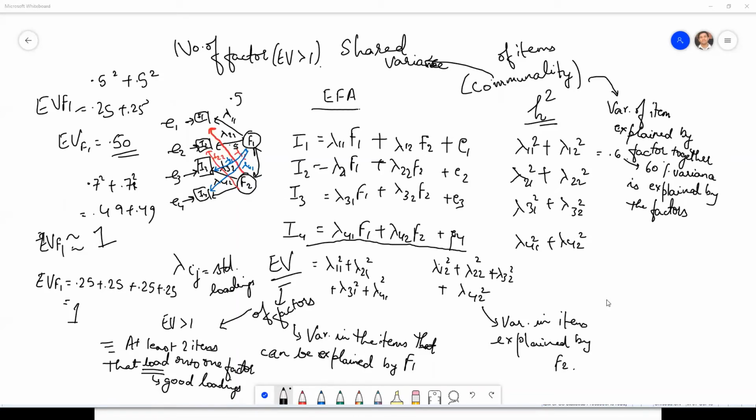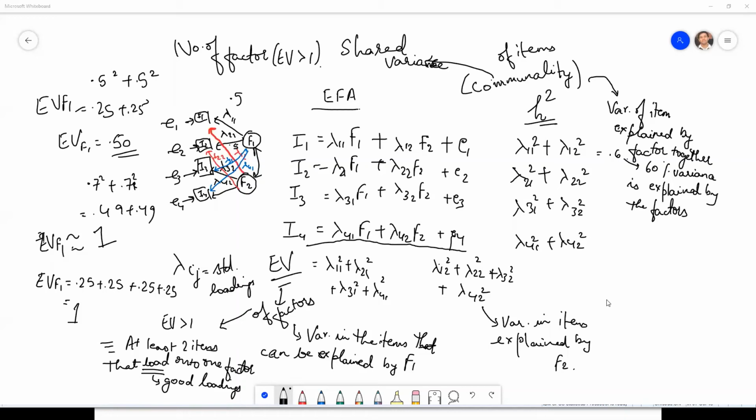Okay. Jyoti, there is no such thing as minimum variance explained. Ideally, I would say that if you are doing factor analysis, anything above 50%, that means your factors are at least explaining half of the variance that is there in the items. Then you can say that I would like to go ahead with my factors.